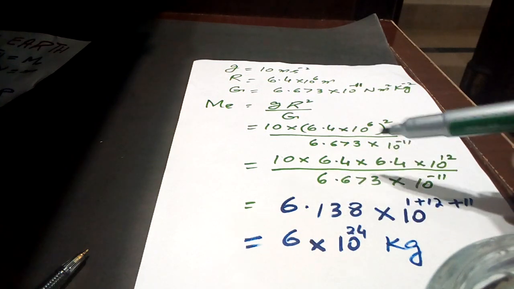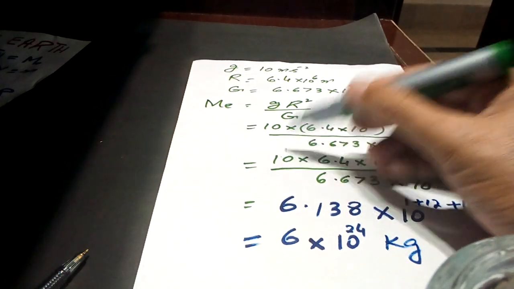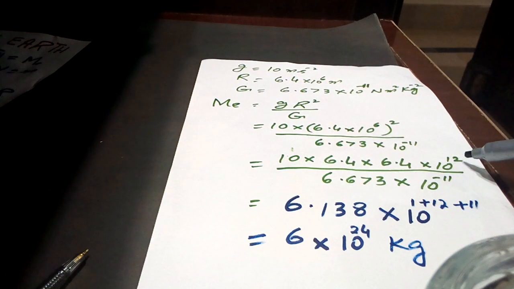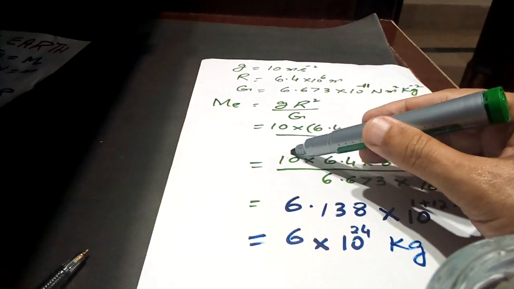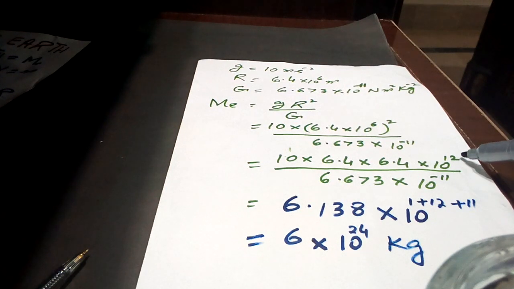6.138, and this has base 10 and exponent 1. This has base 10 and exponent 12. This has base 10 and exponent minus 11.